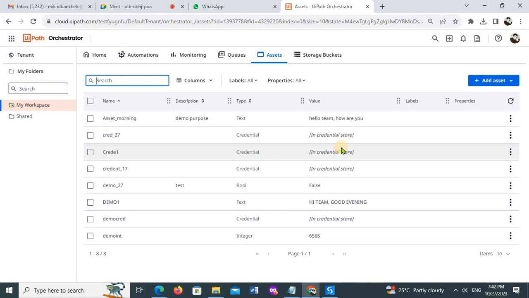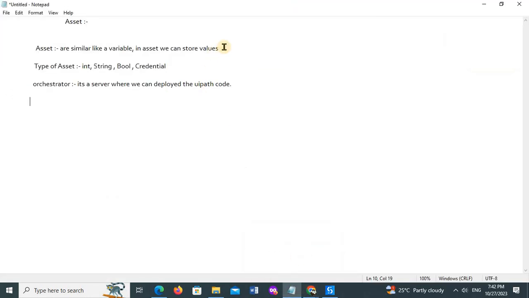If I want to use this value throughout my 10 processes, usually in normal practice I create one variable in all the bots and use it wherever required in each and every process. But instead of that, here I can create one variable as a global variable. An asset is a global variable, so here I'll just mention that it's a global variable.